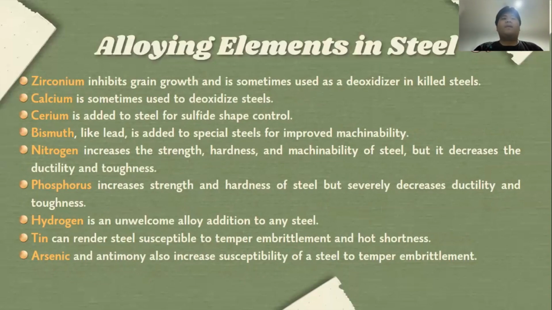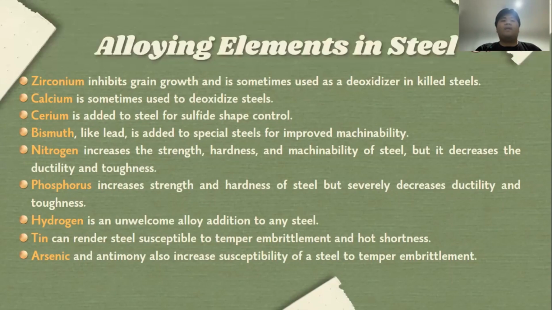Zirconium inhibits grain growth and is sometimes used as a deoxidizer in killed steels. Calcium is sometimes used to deoxidize steels. Cerium is added to steel for sulfide shape control. Bismuth, like lead, is added to special steels for improved machinability. Nitrogen increases the strength, hardness, and machinability of steels, but it decreases the ductility and toughness. Phosphorus increases strength and hardness of steel, but severely decreases ductility and toughness.